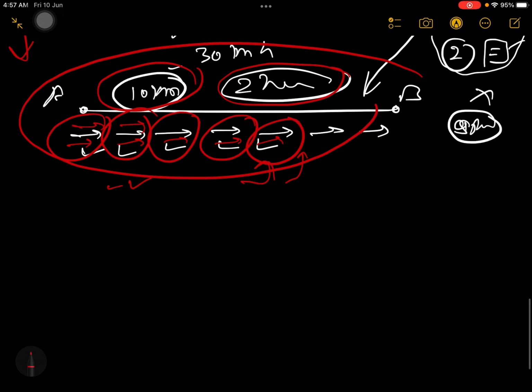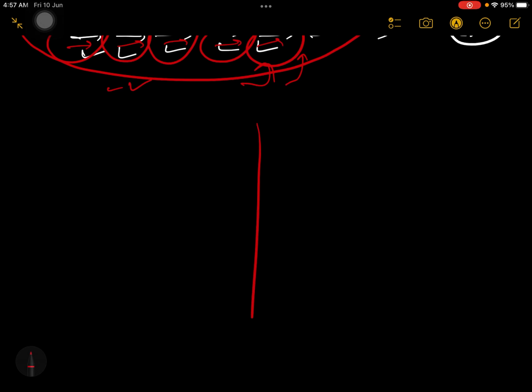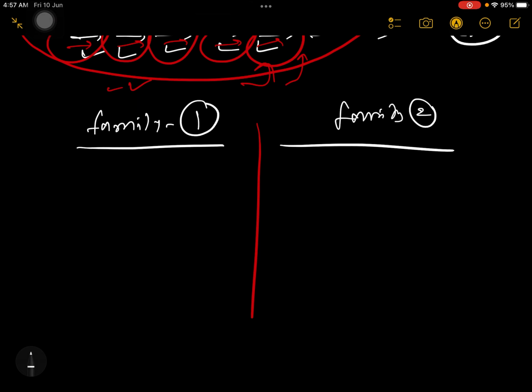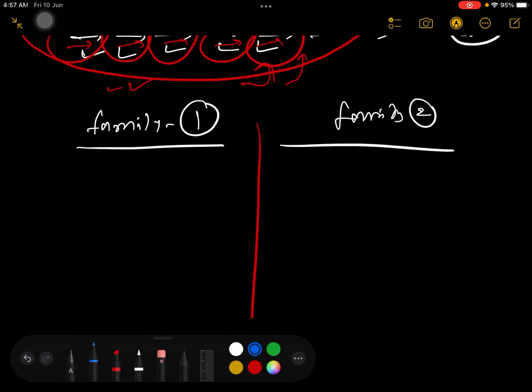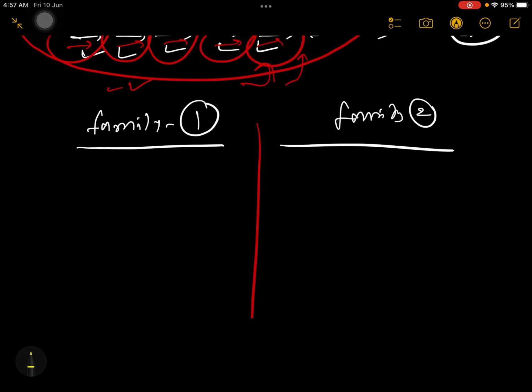Now understand another situation. Now the meaning of average I will try to explain in a different way. I will take some other example. Suppose you have two families. This is family 1 and this is family 2. In family 1 you have 3 people: person 1, person 2 and person 3. In family 2 you also have person 1, person 2 and person 3.